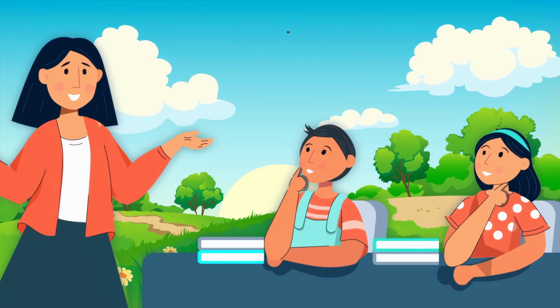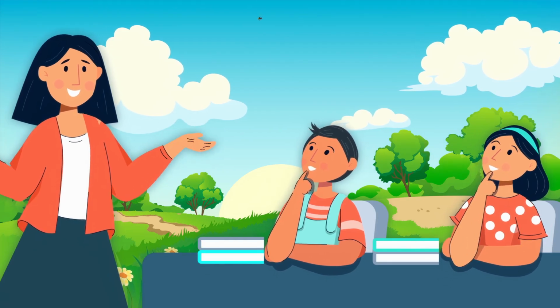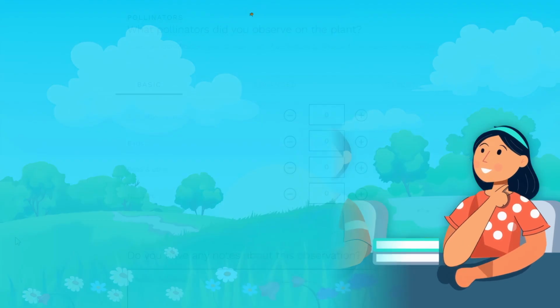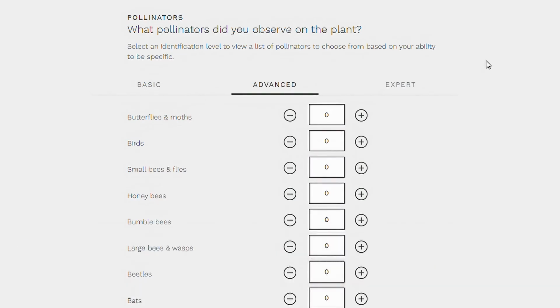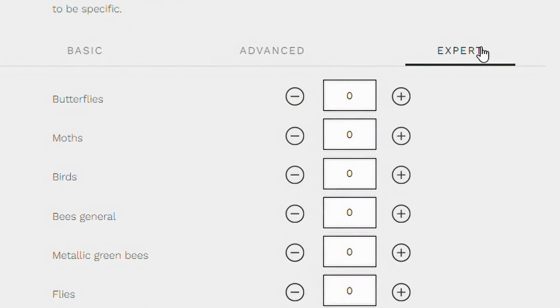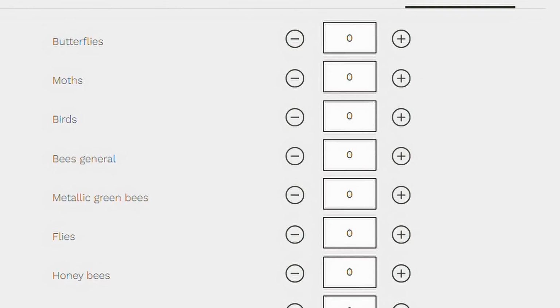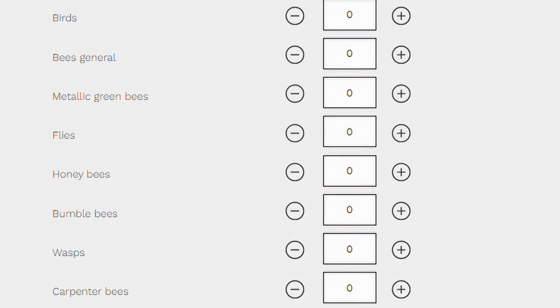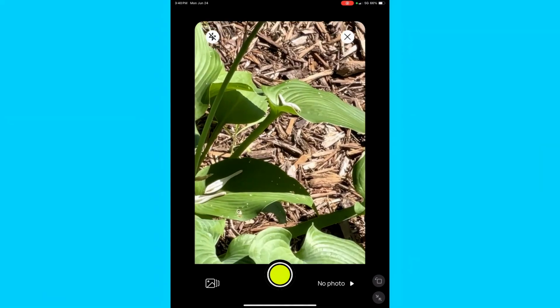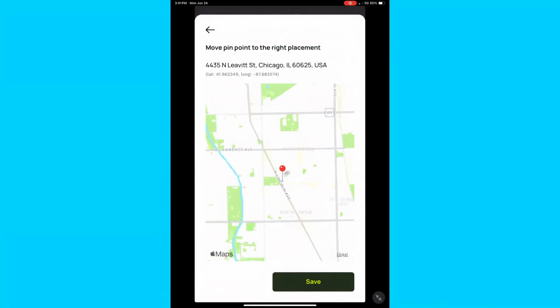Don't be. You don't have to be a pollinator expert to help track pollinator visitation. All you have to do is sort pollinators into one of 3 groups: bees, butterflies and moths, and birds. If you do know a lot about pollinators, you can collect data at the advanced or expert level. For advanced or expert level data collection, you'll have to be able to identify some common bees and other insects, but it's not required.